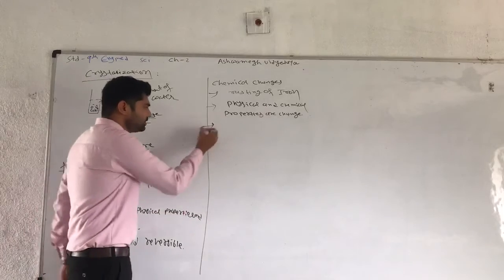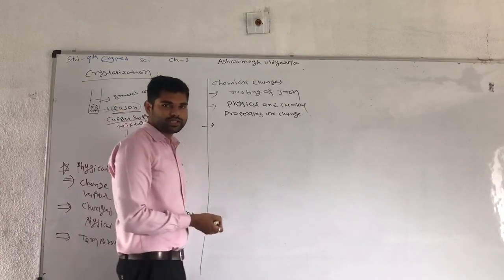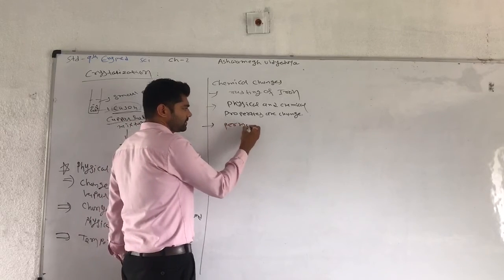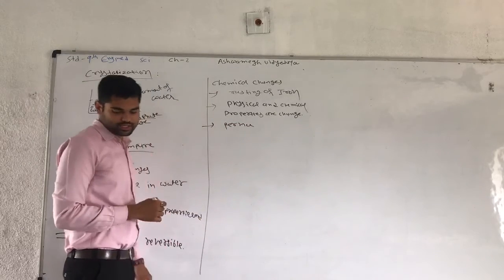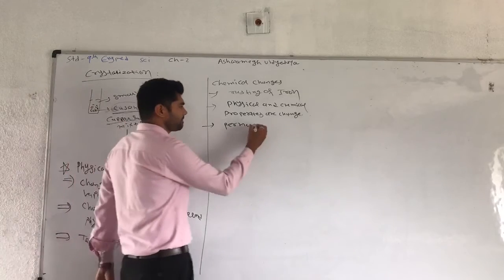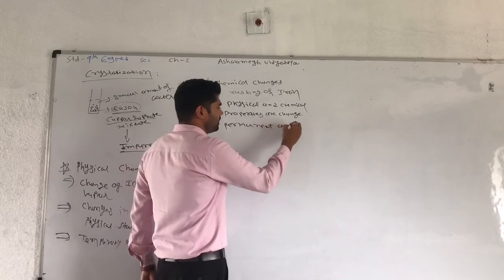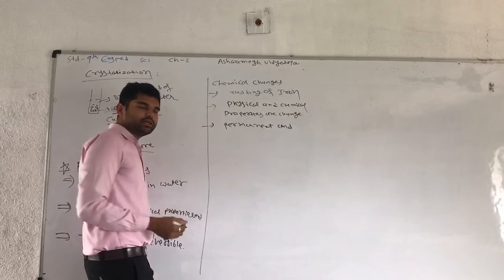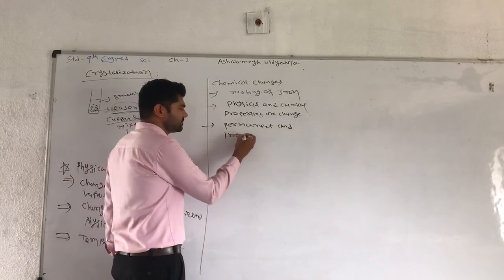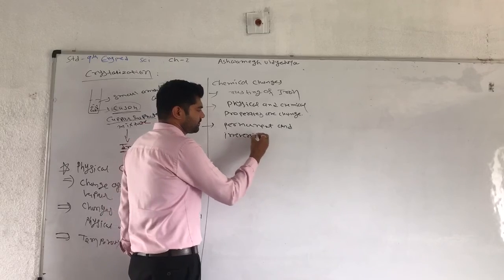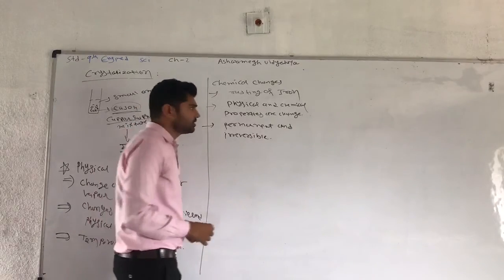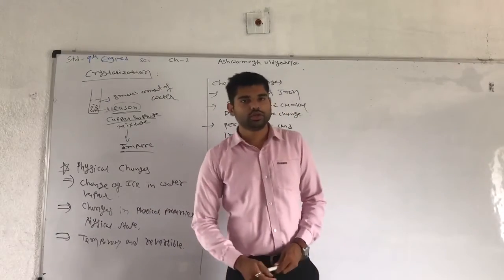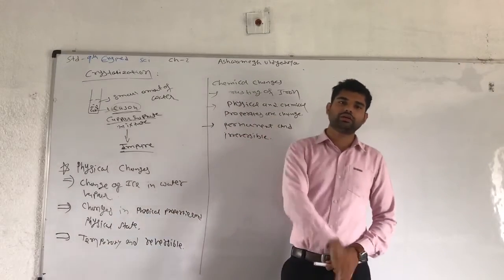Similarly, the opposite for chemical change: it is not temporary but permanent, and irreversible, so it cannot be reversed. Take the rusting of iron. Once iron rusts through corrosion, it is not converted back into iron.